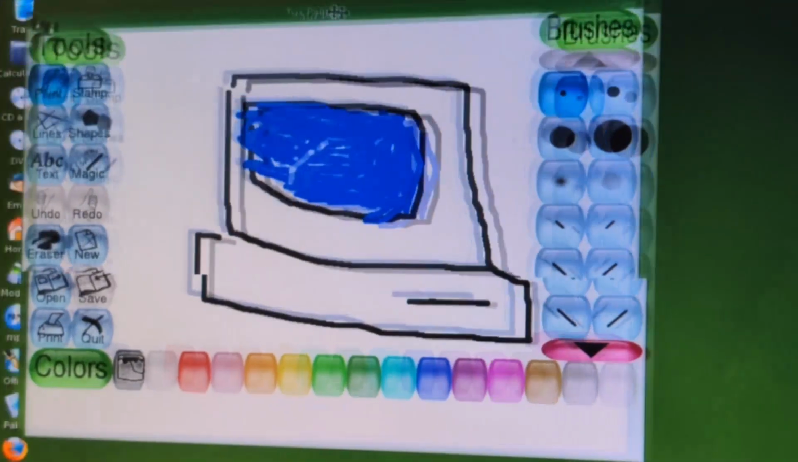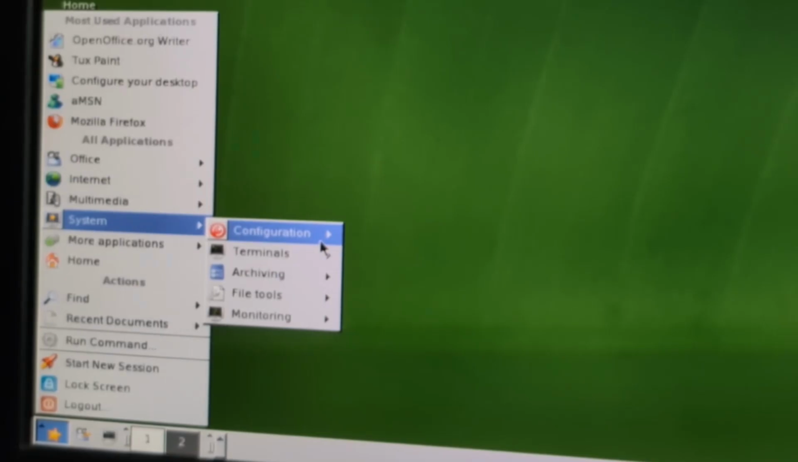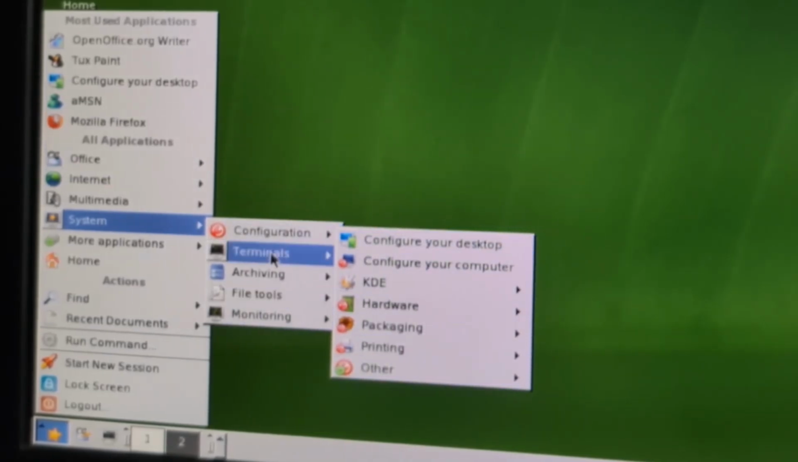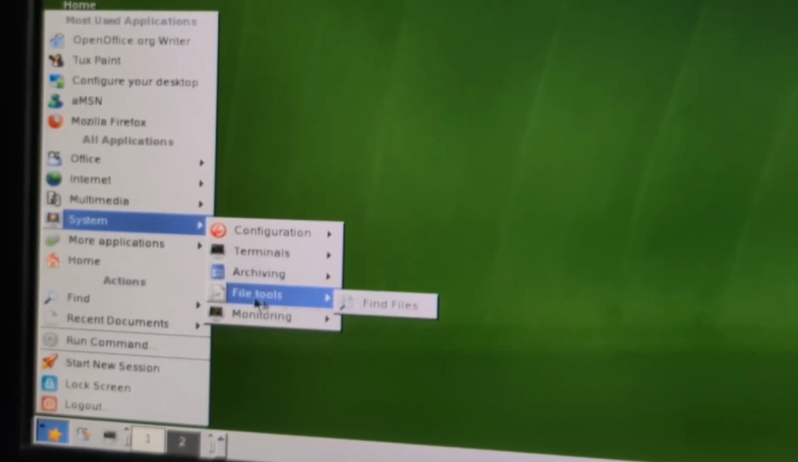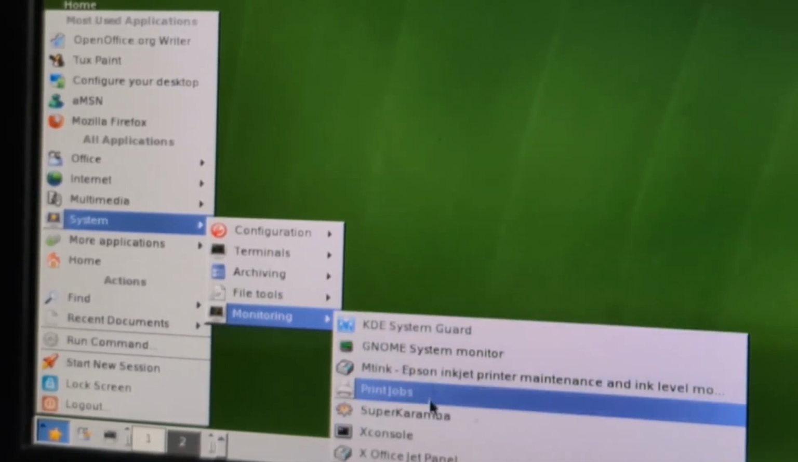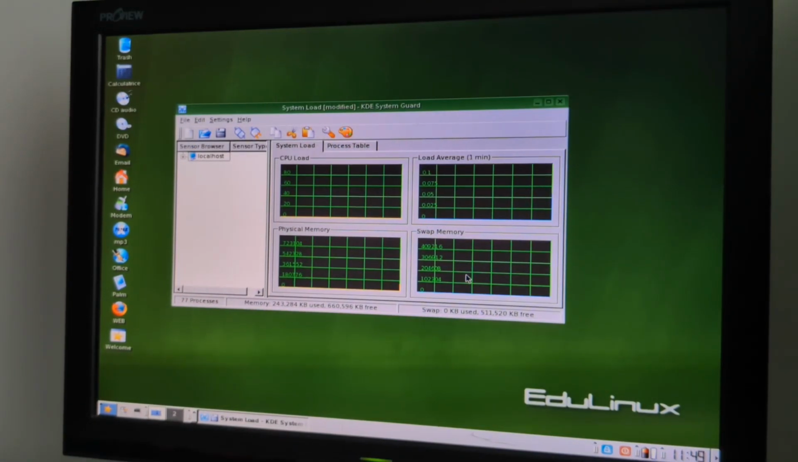And as you can see, I've already drawn something in it. Yes, I want to quit. For system, this is all settings stuff. We're gonna go back to that later. We can burn CDs, we can compress files, we can find files. And this is the system monitor. So if we check here, pretty much what you find on the Windows Task Manager.